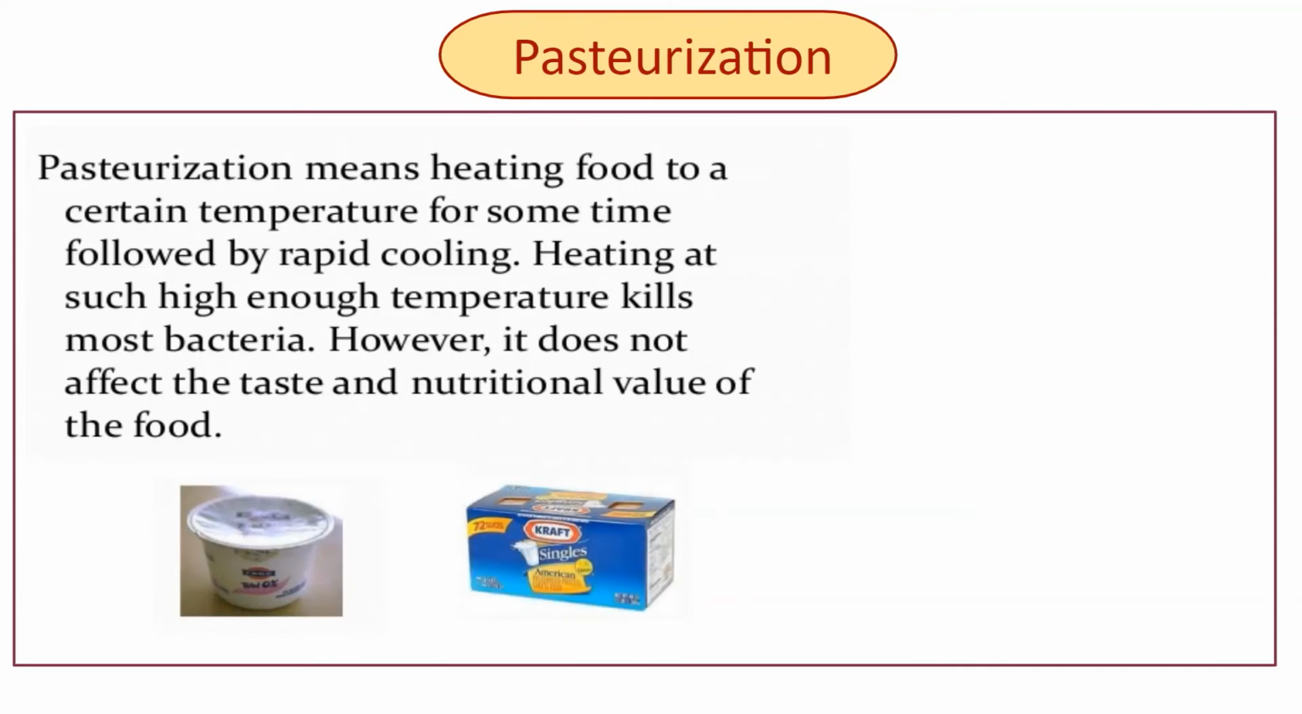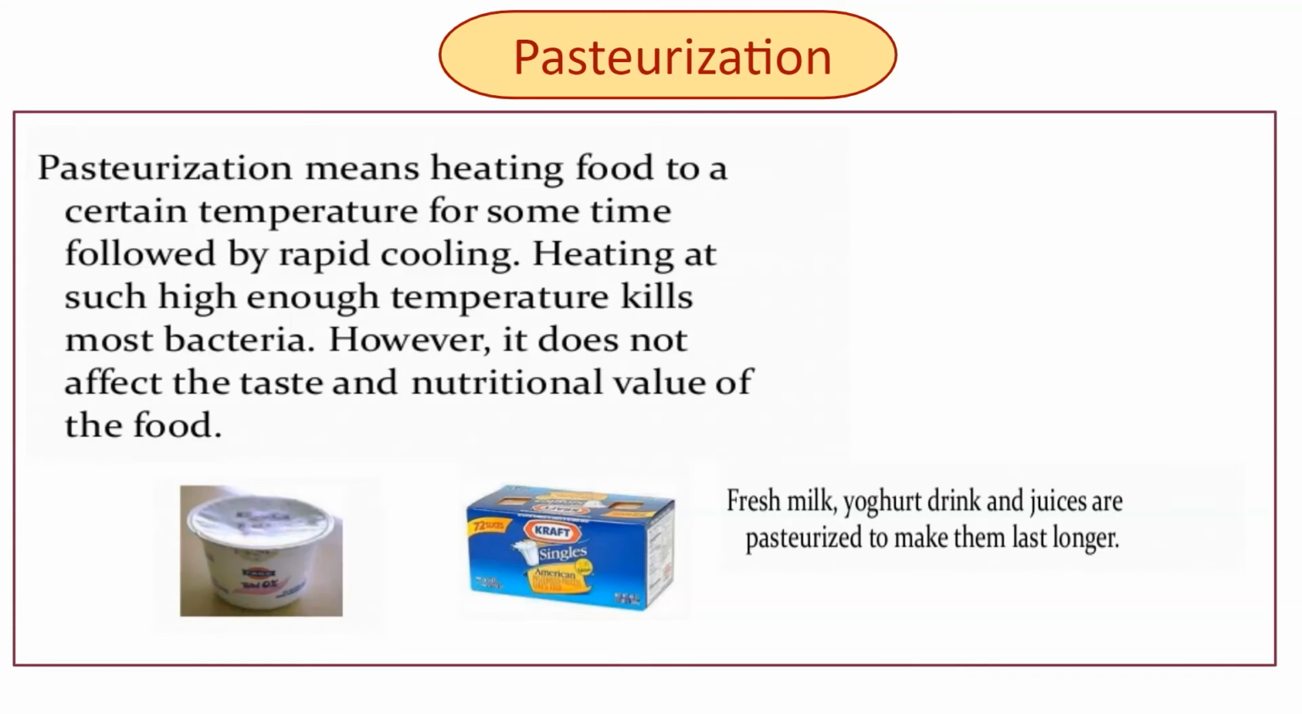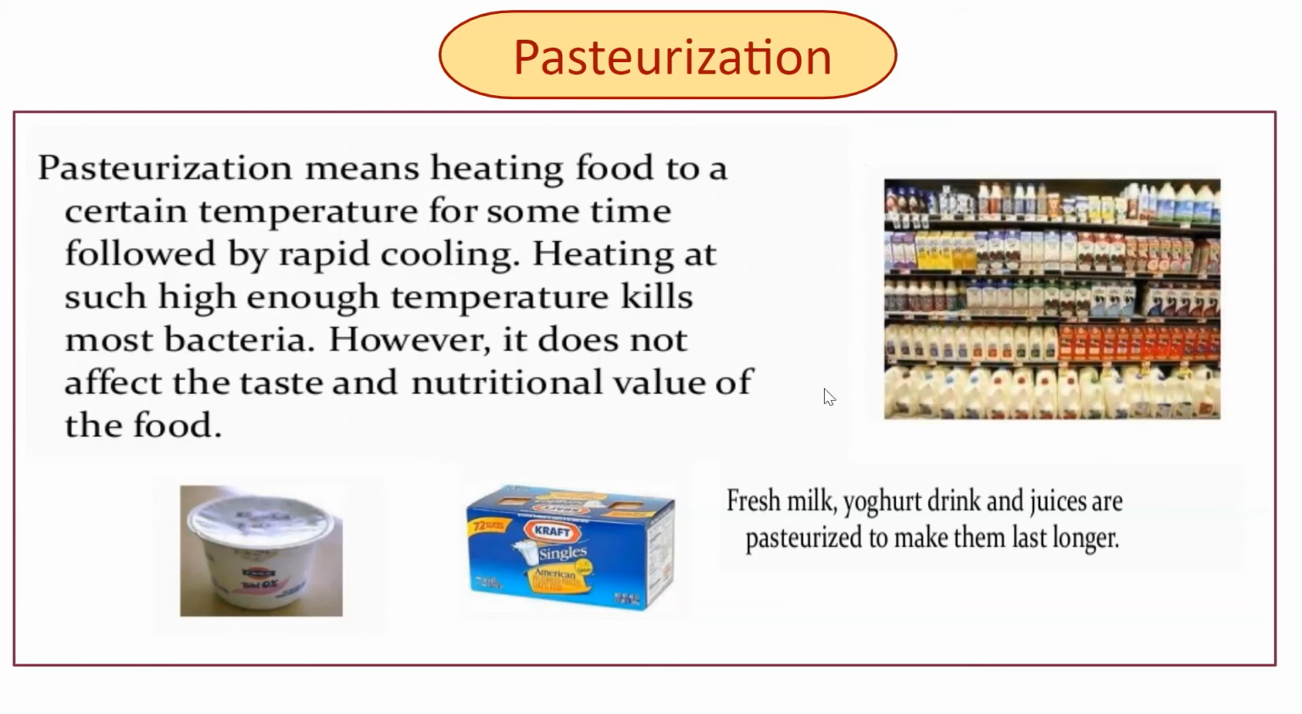In this method, milk is heated at about 70 degrees Celsius for 15 to 30 seconds to kill the bacteria present in it. It is then cooled rapidly to 10 degrees Celsius to prevent the remaining bacteria from growing. The milk is then stored in sterilized bottles in cold places, and this process was invented by Louis Pasteur in 1862. Mainly fresh milk, yogurt drinks and juices are pasteurized to make them last longer.